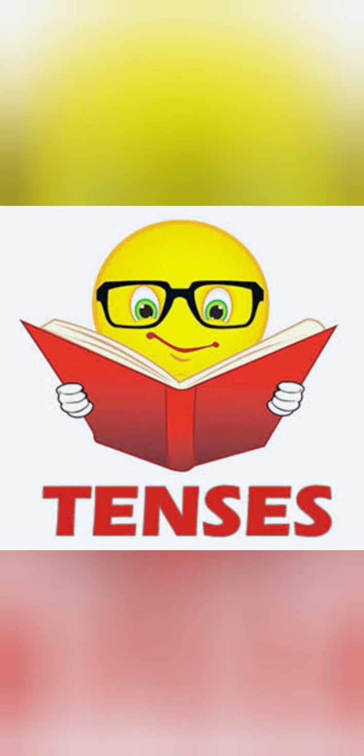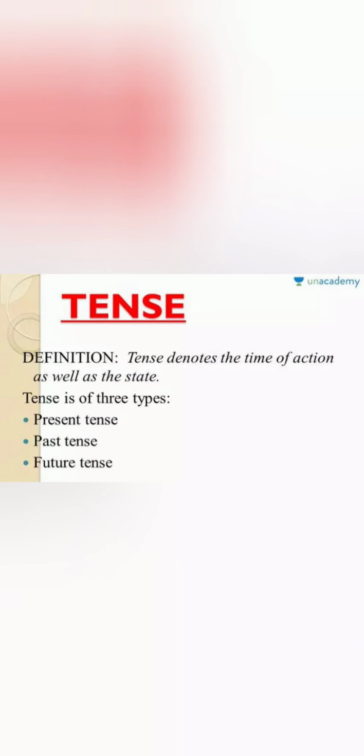Tense is the form in which a verb is used to express when an action is, was, or will be performed. Based on the time frame, that is when the action is taking place, we can divide or categorize tense into three types. The first type is present time, second type is past time, and third type is future time. So there are totally three types of tenses. The tenses denote the time of action as well as the state.